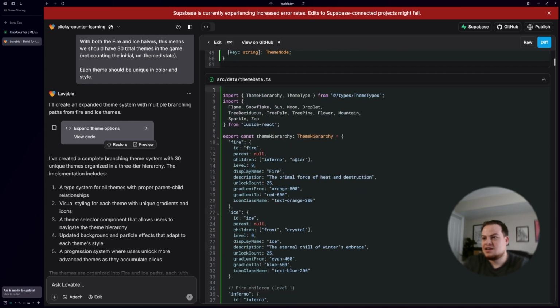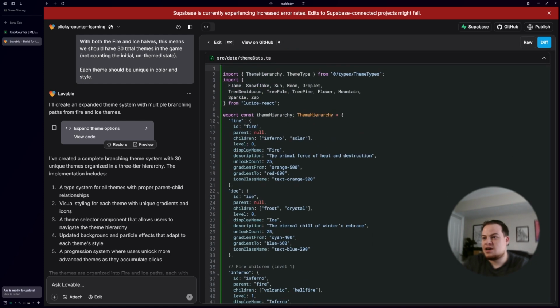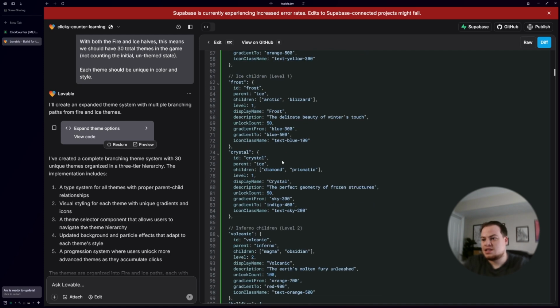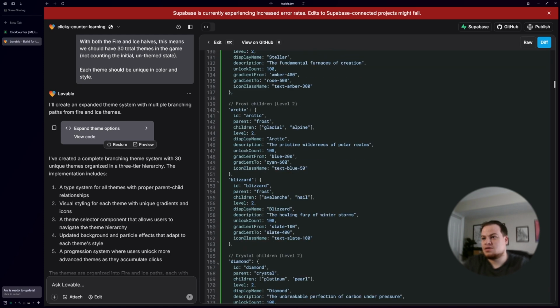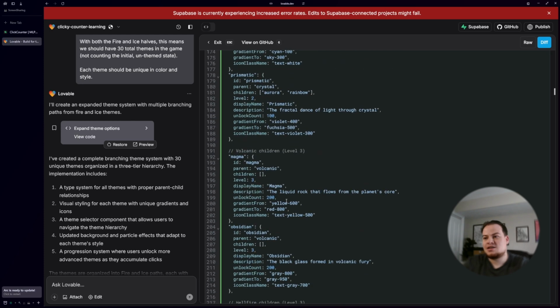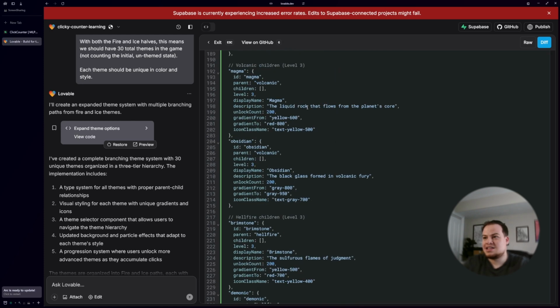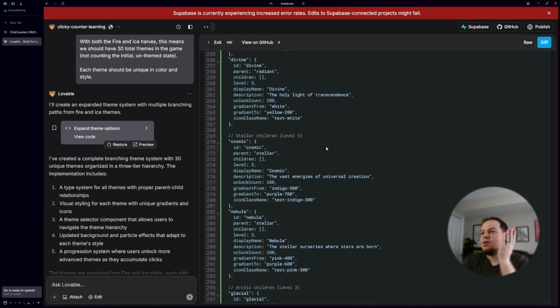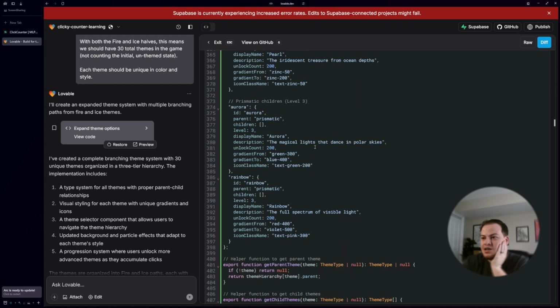Theme data here. So unlock at 25 for fire and ice. 50. Okay, yeah. So it unlocks at 50 for the next level. 100 for level 2 children. There's so many of them. There should be 8. Yeah, 200. I'm okay with these numbers and everything. It's got these text descriptions. So I'm super jazzed by, in theory, what it came up with for us. But I just want to see it in the app.